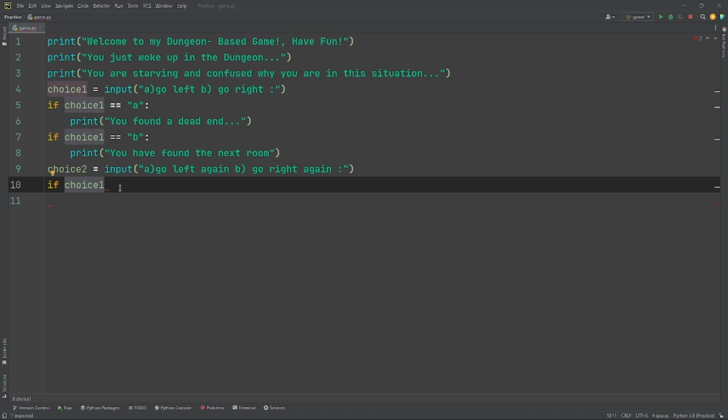My bad there. I just realised that I didn't change it. I kept it on choice 1, that's the previous one. I just need to change it to choice 2. So it would have still worked if I put choice 2 not equal to A, then if you put B or anything really, it prints out that statement. Basically that's it, yeah.